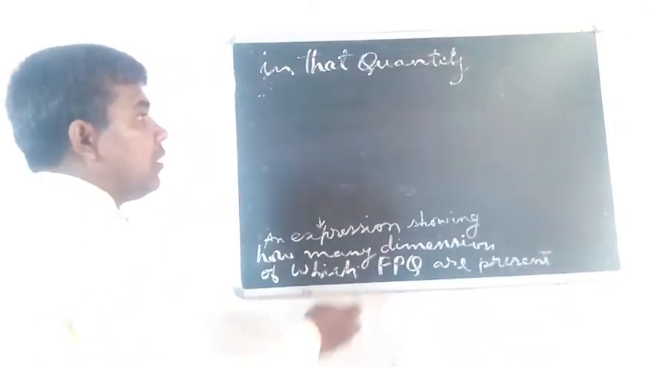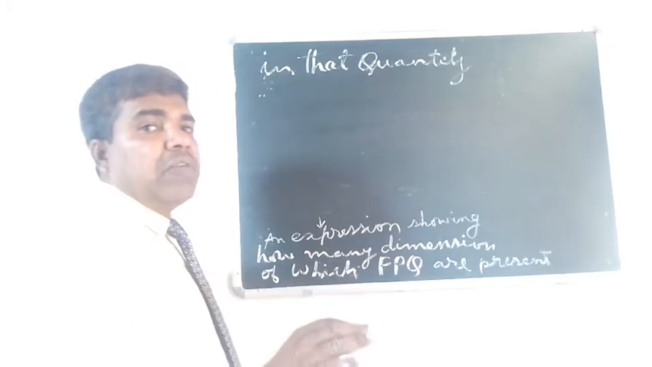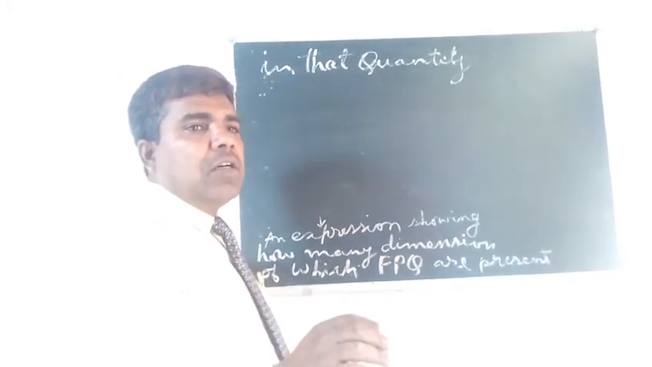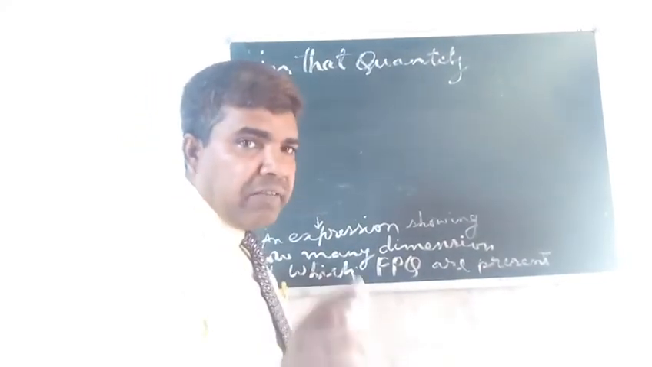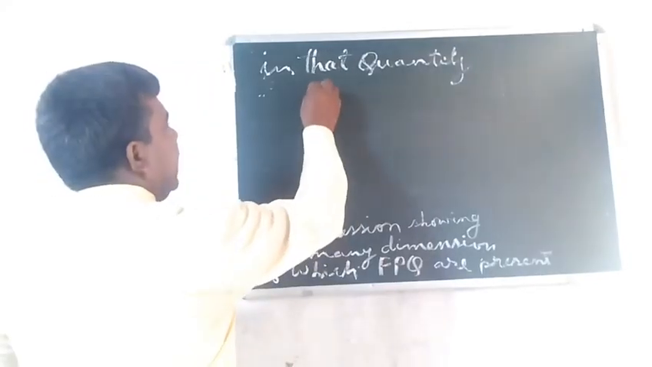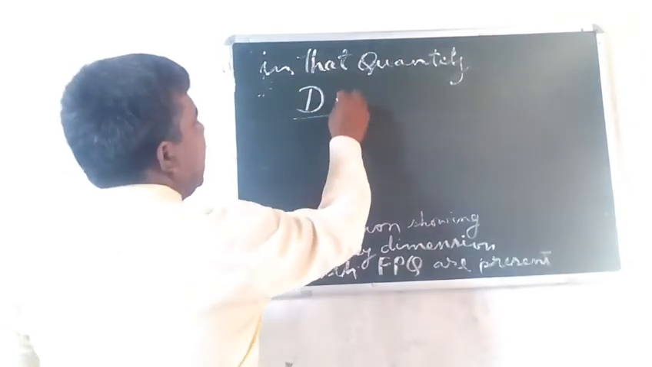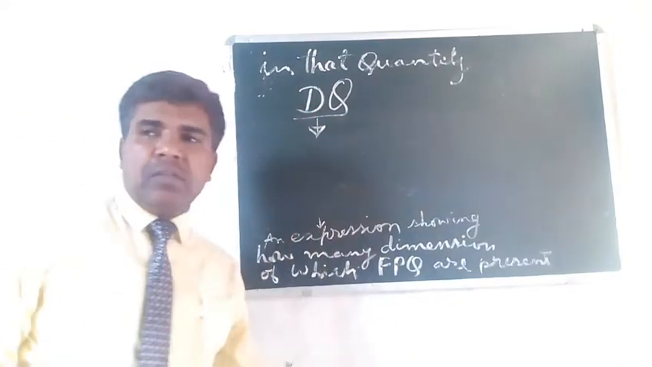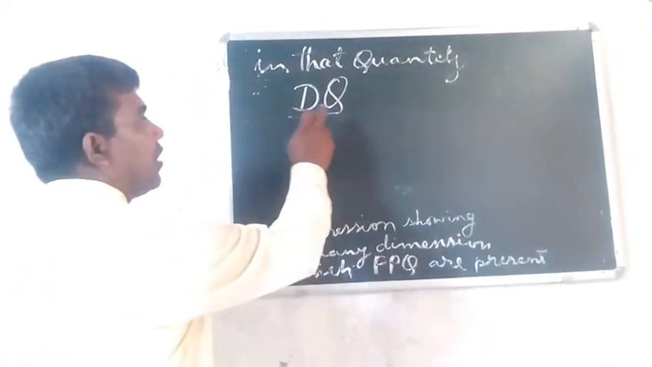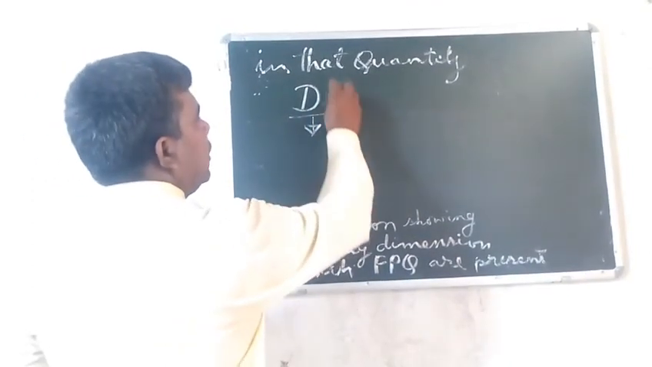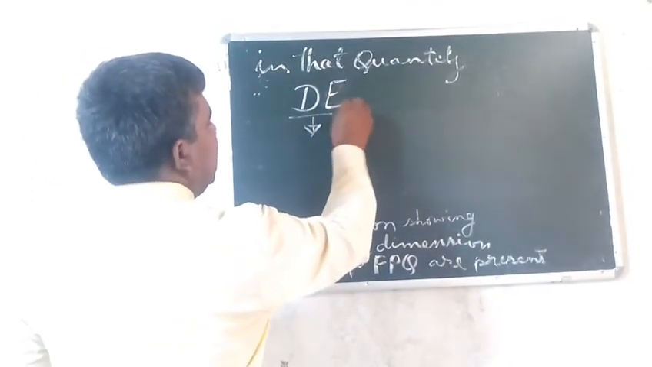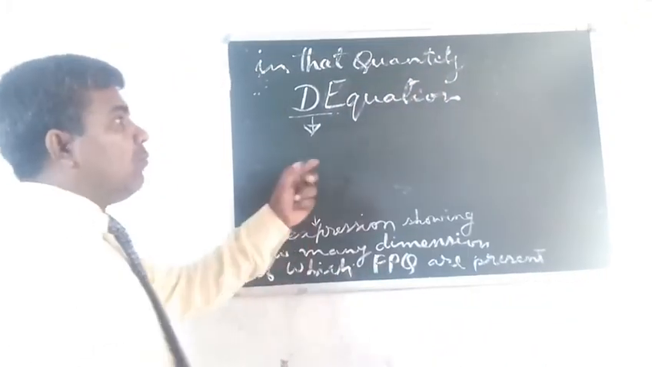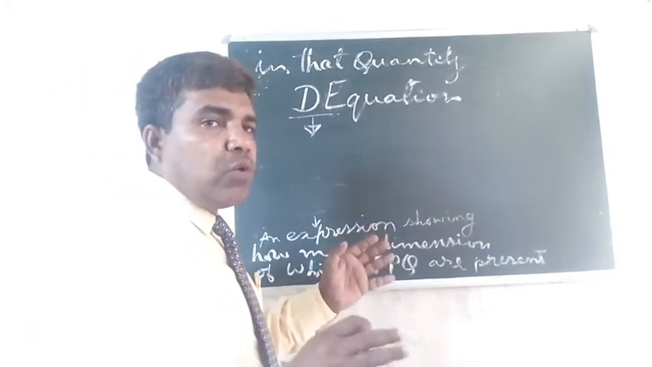Now we have to discuss dimensional equation, which is our most important topic, that is very relevant for you. Now I am writing dimensional equation. We can write the short form DE. I am giving this brief symbol that is going to save our time.